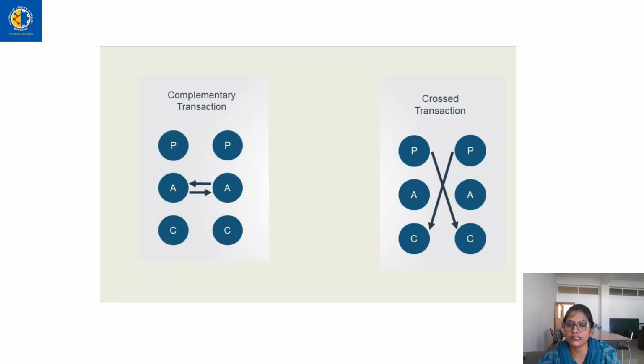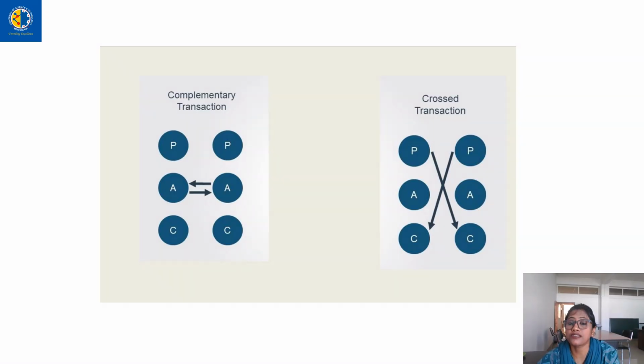Now there is a picture which shows very clearly these two phenomena, what is complementary transaction and what is cross transaction. So complementary transaction, as you can see, is when there is a transaction between adults, right? So we get a very good match in our transactions, right? We like to transact more and more. We like to talk more and more, right?